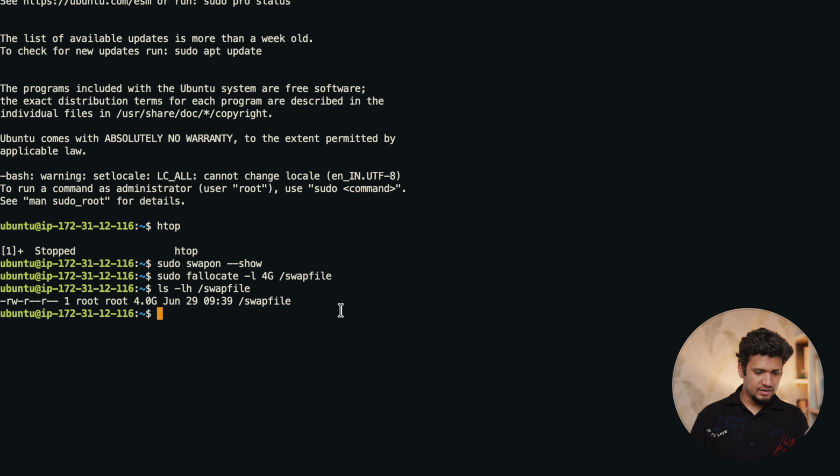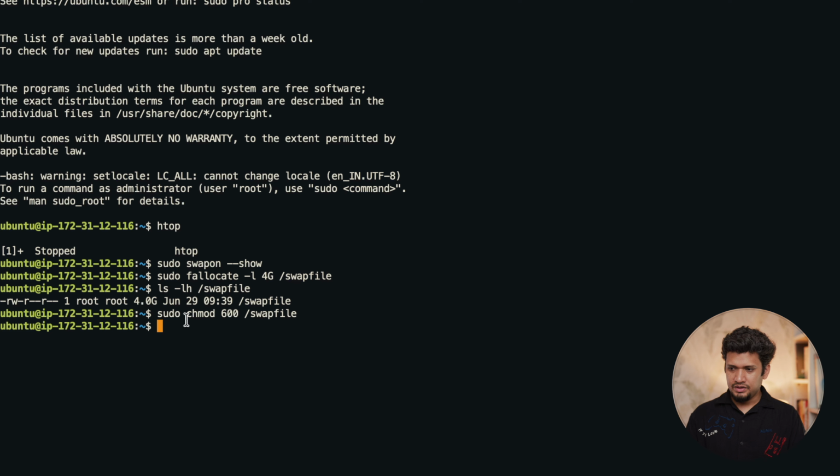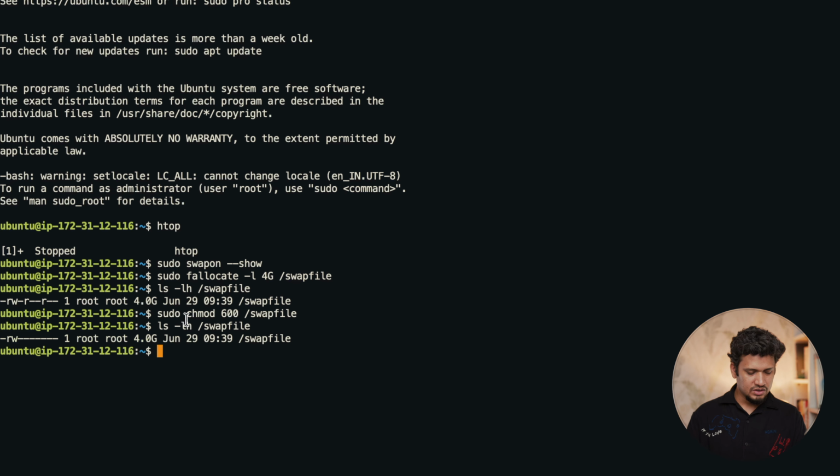Now it says there is a file which has a permission of read write to the root, and it is of 4 GB size. Now let's restrict the permission to only read write to the root. For that we have to write sudo chmod 600 on our swap file. Okay, and then again check. Now only root can read and write, no other can access this file.